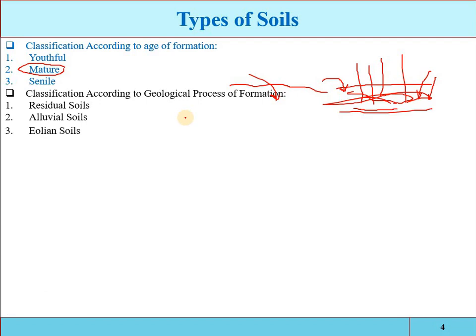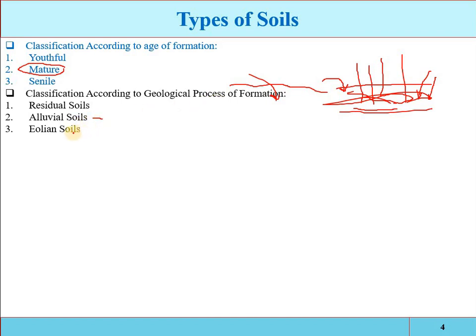The third class of soil based on the geological formation is the Aeolian soil. This is soil formed by the deposition from wind action. We have two types of erosion: one is water erosion, the second is wind erosion. If the soil particle is detached, transported, and deposited by water, it is called water erosion, and the soil formed by water erosion is called the alluvial soil.